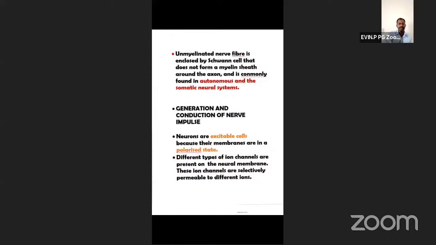What do you mean by polarized state? Polarized means the membrane potential. Selvadashini, correct answer. Sangavi, Sumana, Hasin, correct answer. So the membrane potential is what? Minus 70 millivolts. The average membrane potential here is minus 70 millivolts.